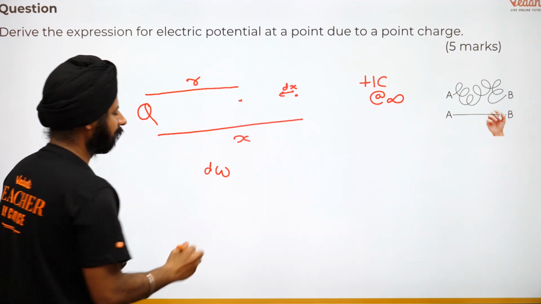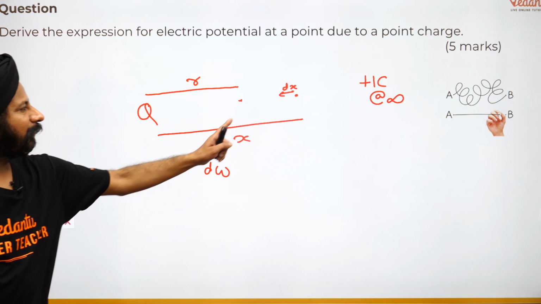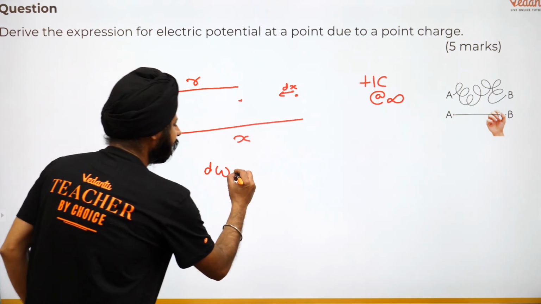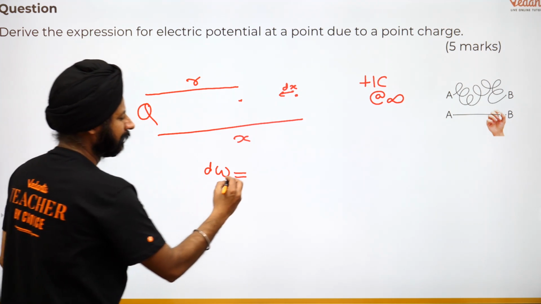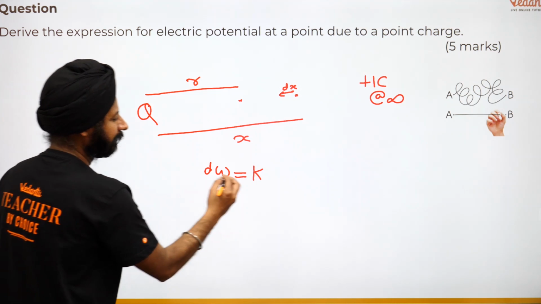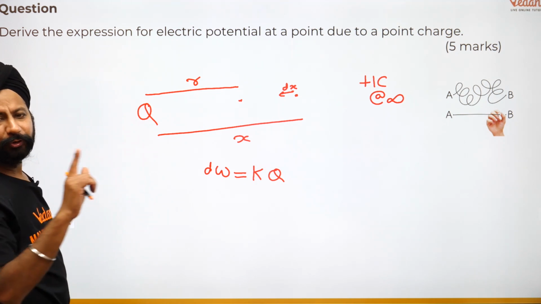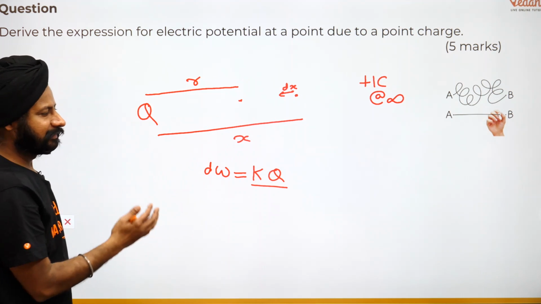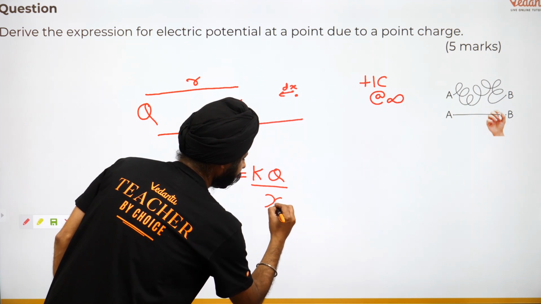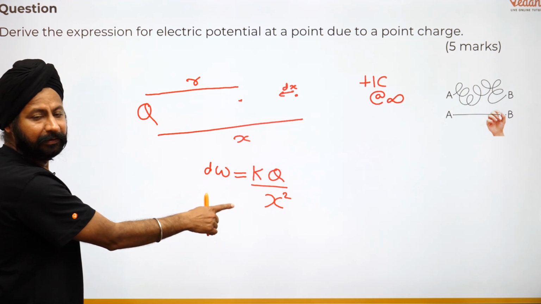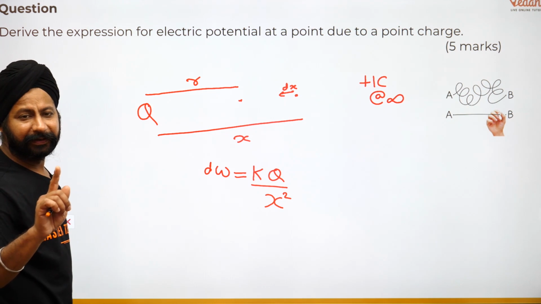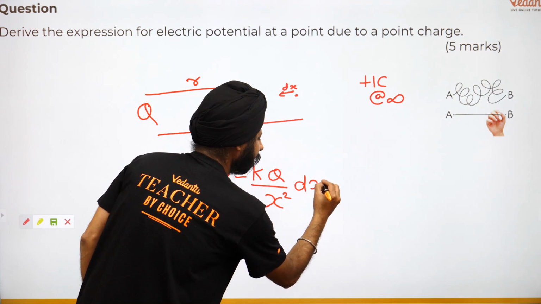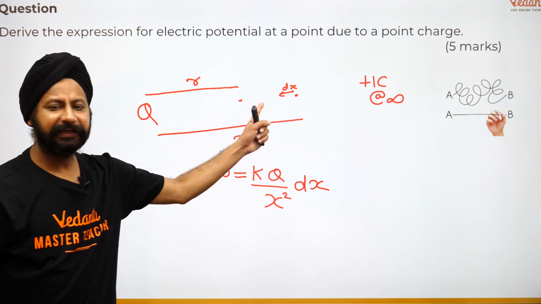So tiny amount of work, infinitesimally small amount of work, because I need the whole of the work. I'm talking about the small portion of the work there. That is equal to the force. Force कितना है? K times Q1, है ना, Q1 डाल दिया, Q2 तो 1 कूलम है, तो you don't even have to put that, divided by the distance square. The distance is x. ये तो force हो गया. Force multiplied by the displacement. I am displacing it by dx. तो ये मेरा work done आ गया for the tiny amount of journey here.